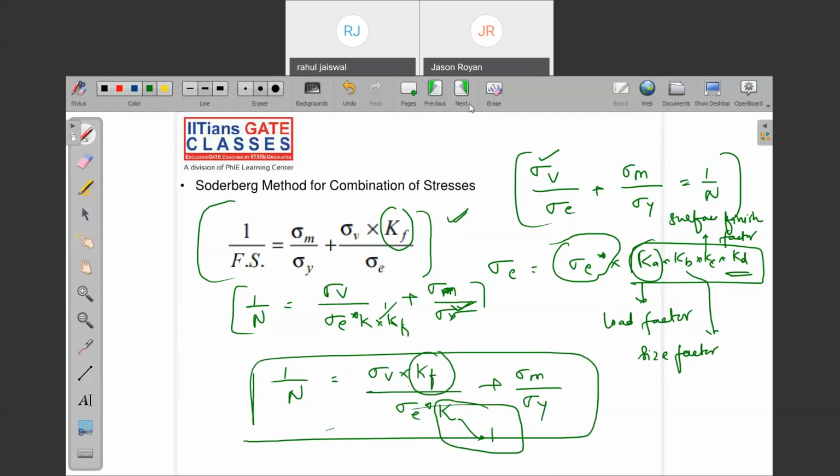Okay. See, don't confuse my notation with the notation here. You might be thinking, sir, it is sigma E. Don't be confused with that. Just remember that sigma E star is actually the endurance limit. Right?